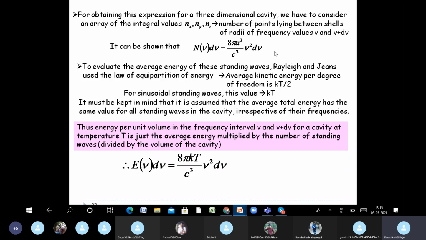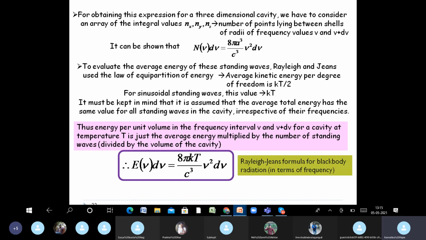So we are left with 8 pi kT by c cube nu square d nu. So clearly it is proportional to nu square and d nu, the frequency interval. This is the formula given by Rayleigh and Jeans for black body radiation in terms of frequency. Using the relation c equal to nu lambda, you can easily change this relation in terms of wavelength.